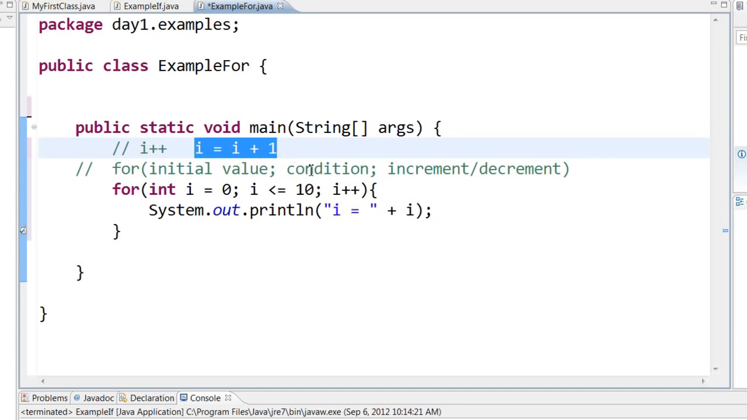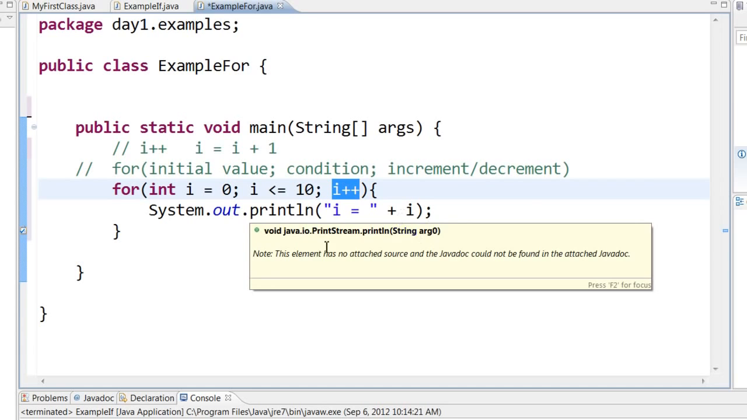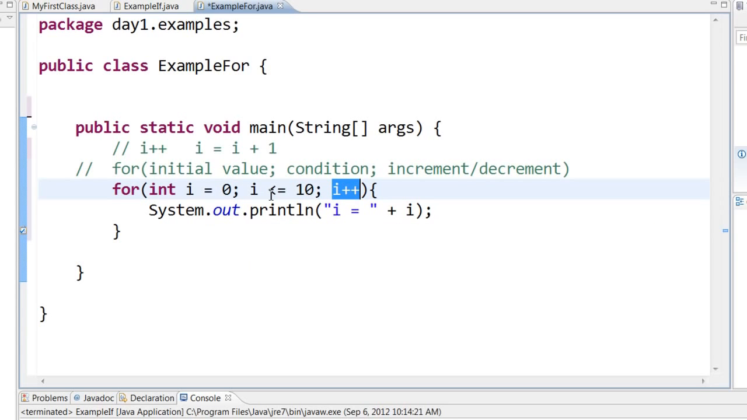If you want, you can say i = i + 1 right here. So it will start printing 0, 1, 2, 3, and it will keep incrementing i till i's value reaches 10. When i is 10, 10 is less than or equal to 10, so it will print 10. But next time, i's value will be 11, and 11 is not less than or equal to 10, so it will come out of the loop. In this case, it will print from 0 to 10.